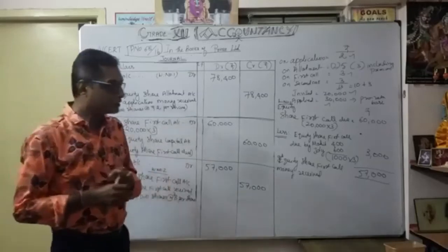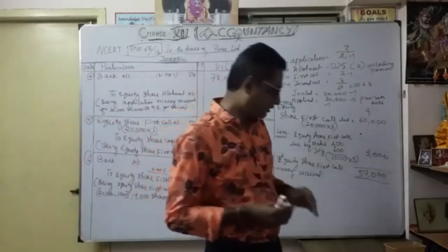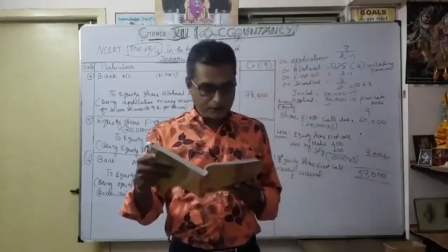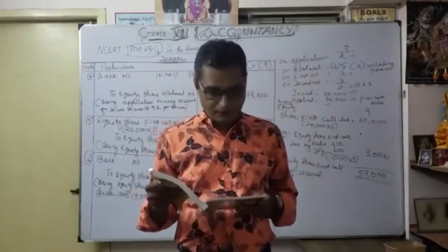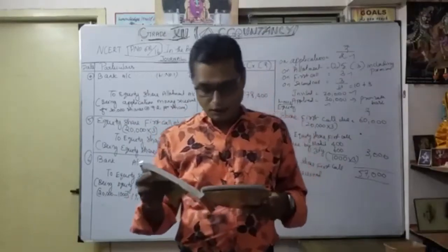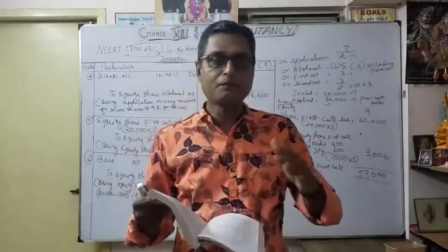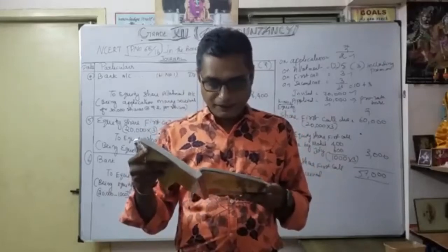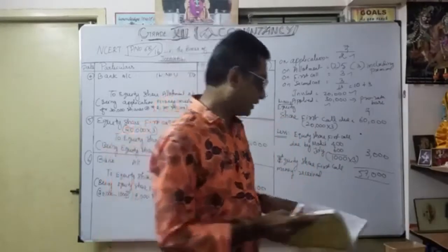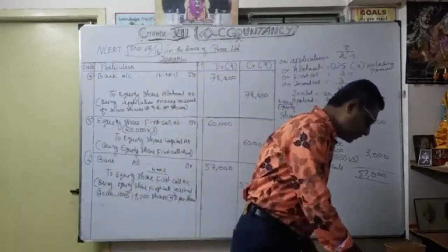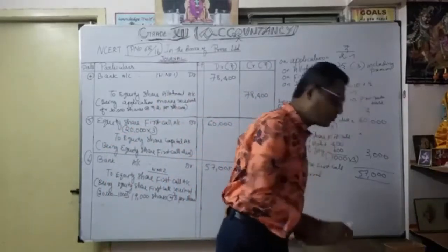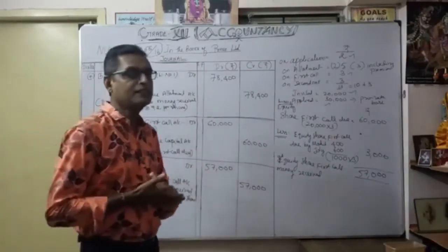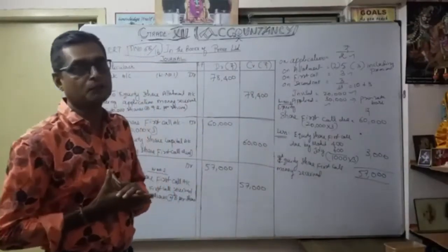Now see, in this situation, read the line once again. See here, what they said. Mr. Mohit, to whom 400 shares were allotted, failed to pay the allotment money and the first call. So now everything is over, and his shares were forfeited after the first call. Now we are going to discuss forfeiture, about whom? Mohit. How we are going to pass a journal entry. Now let's see the forfeiture entry for Mohit.